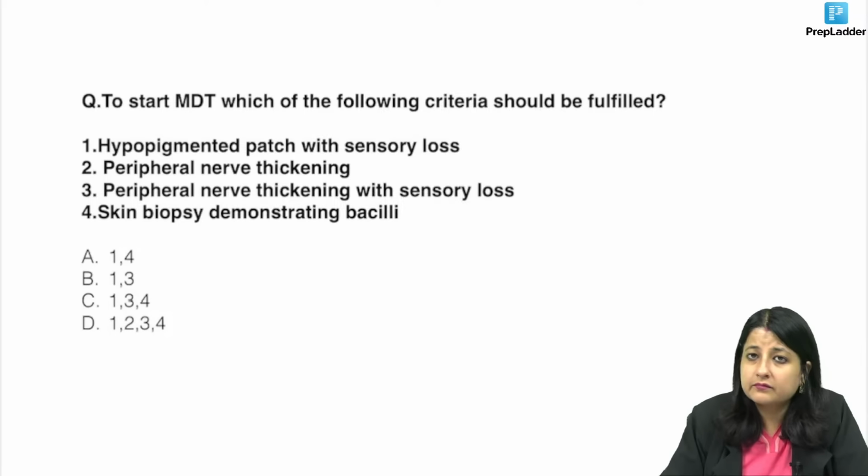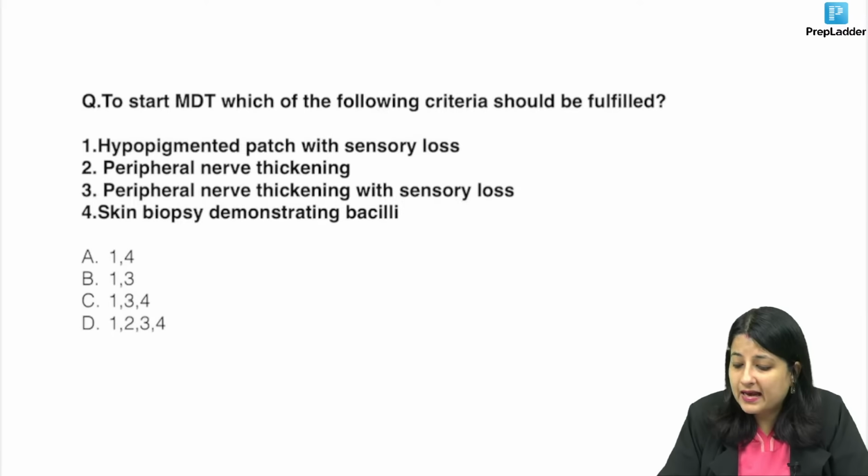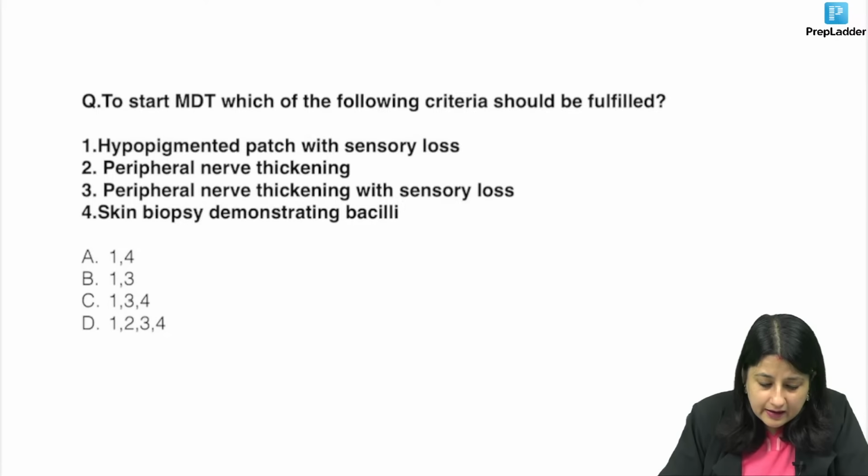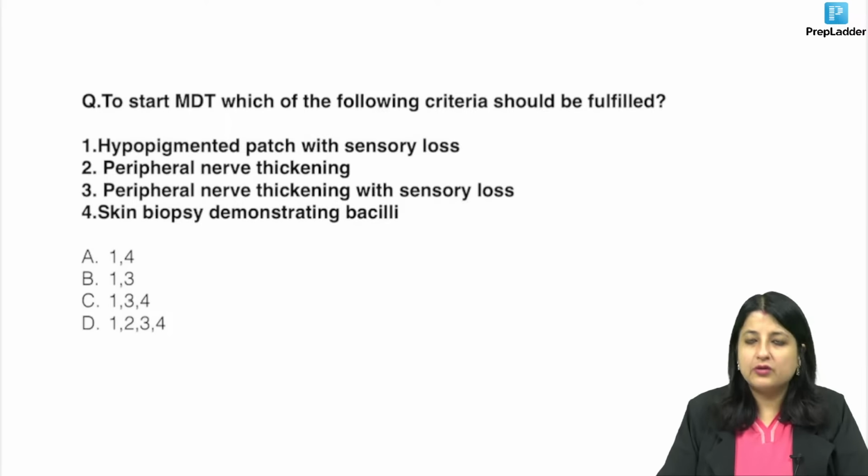Tell me. Multi-drug therapy is for leprosy. So what do you have to fulfill? Hypopigmented patch with sensory loss, peripheral nerve thickening with sensory loss, skin biopsy demonstrating bacilli.